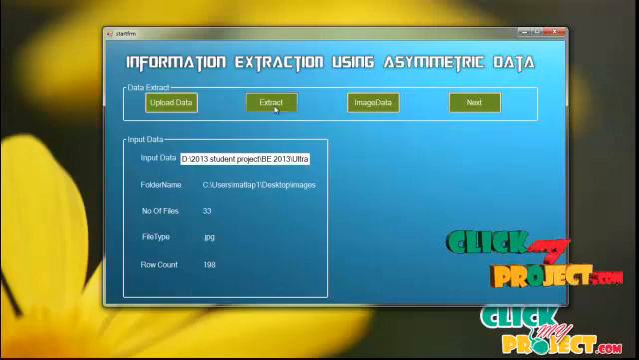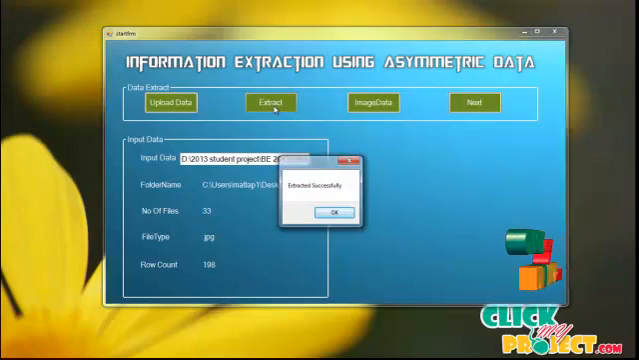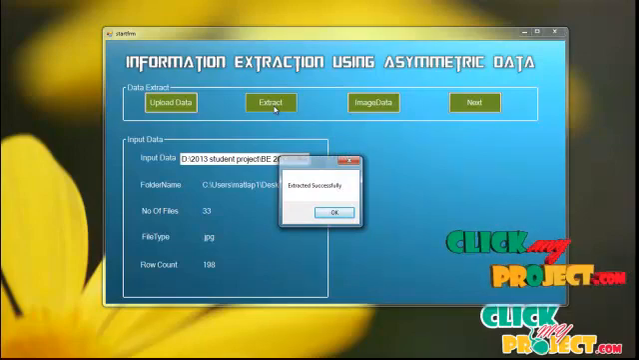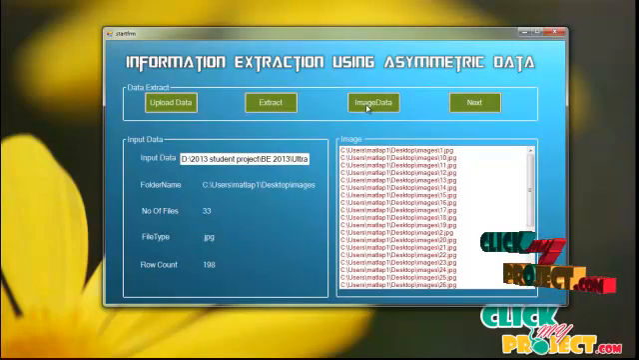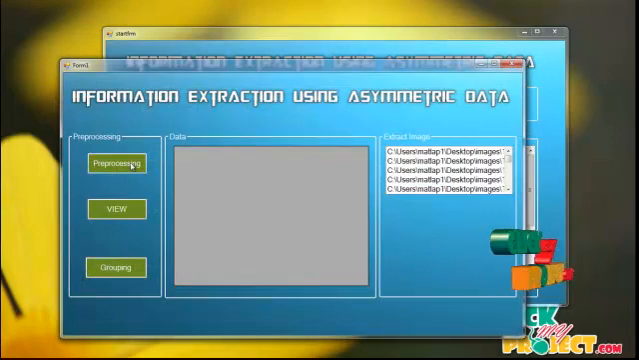So click on the extract button, so extracted successfully. Code into the database to save the dataset, extracted successfully. So the file dataset is saved in the database. So click on the image data button, the whole image path is displayed here. So click on the next button, then click on the pre-processing button.